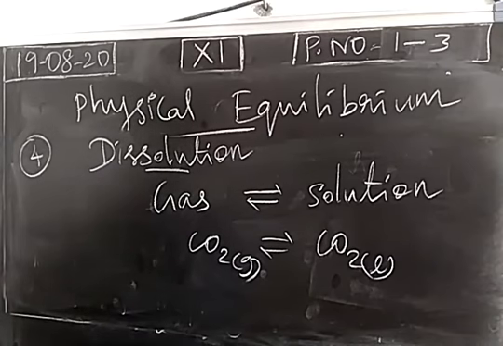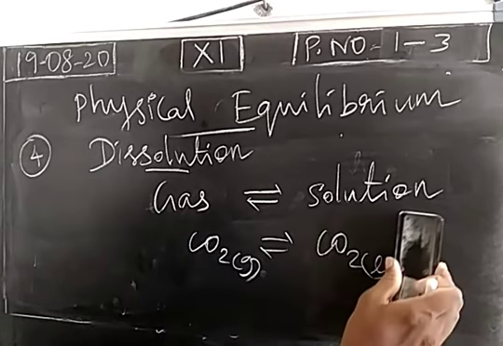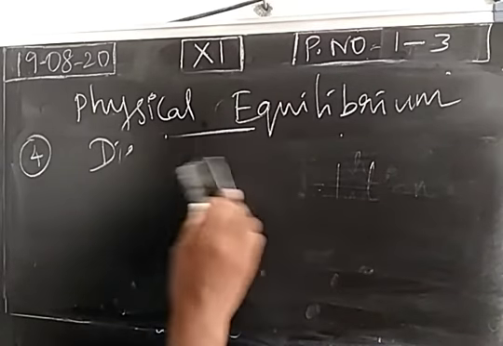So totally we have completed five: solid into liquid, liquid into vapor, solid into vapor, dissolution of solute in solvent, dissolution of gas in a solvent. So five physical equilibriums we have completed.